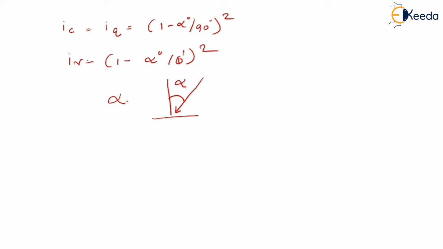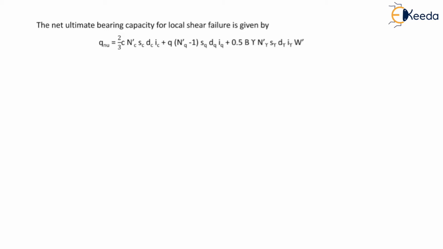Now we will discuss the formula for local shear failure. So the net ultimate bearing capacity for local shear failure is given by qnu is equal to 2/3 of c dash Nc Sc Ic.